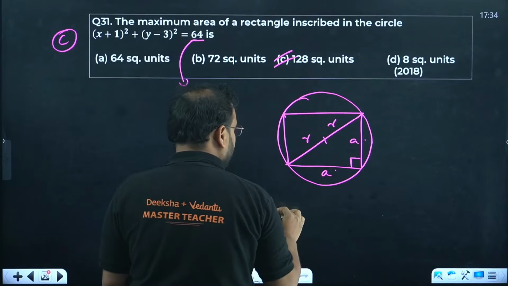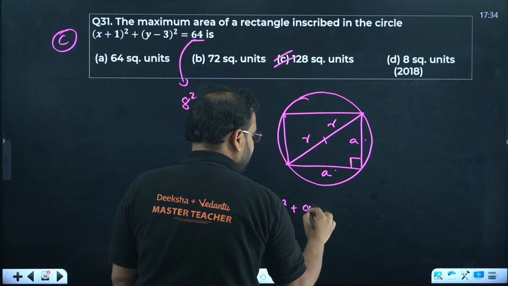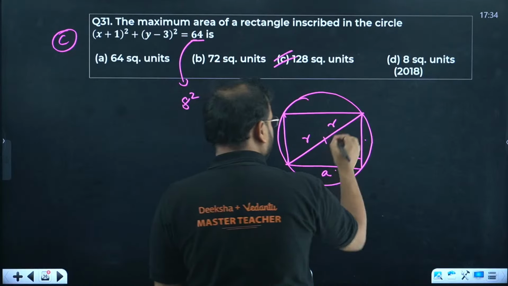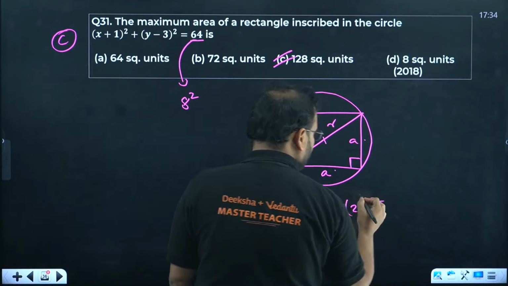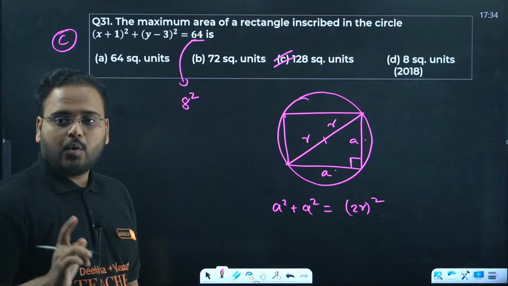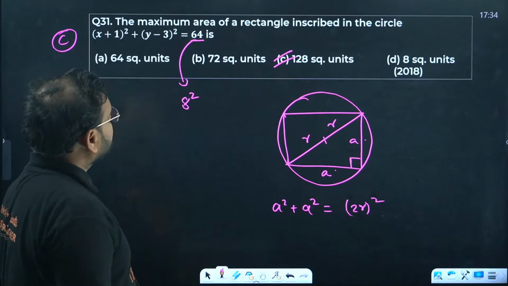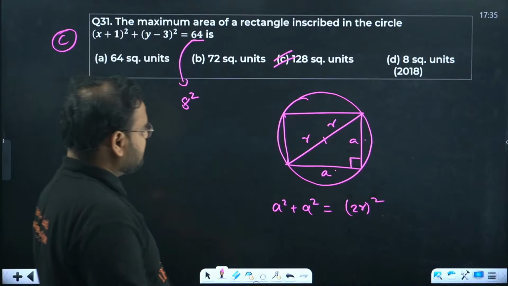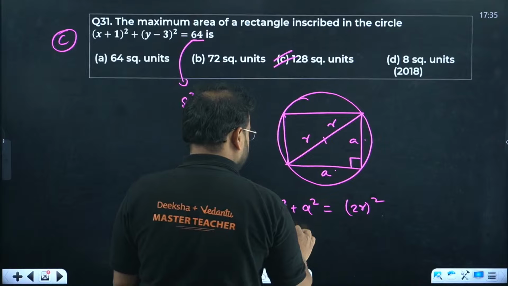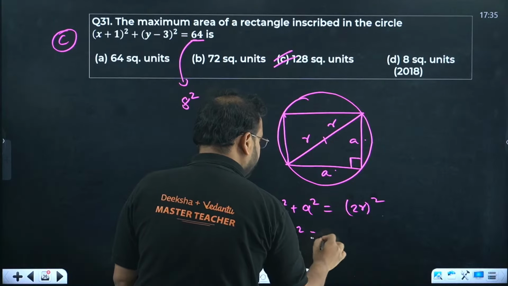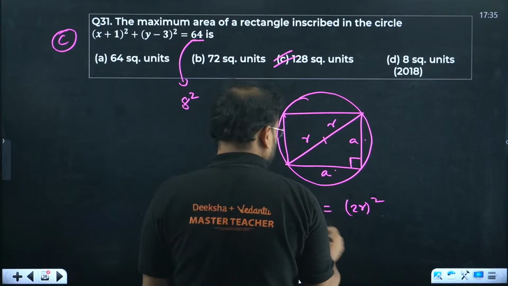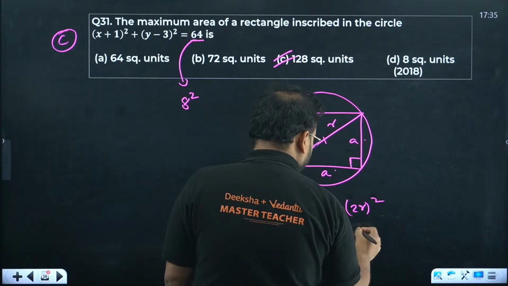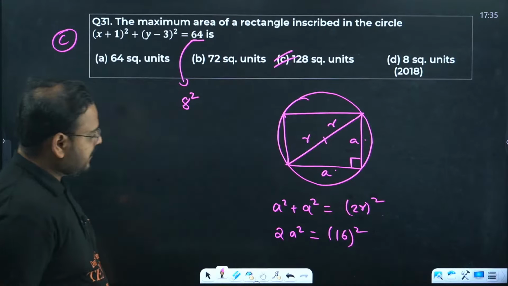So I get A square plus A square is equal to what? 2R the whole square, 2 times R the whole square. What I'm looking for basically over here is the maximum area of this rectangle. This becomes twice A square equals 16 square, right?